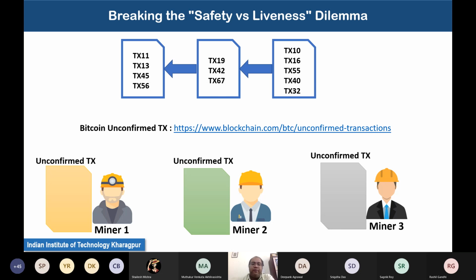Now for Bitcoin, you can actually see these unconfirmed transactions. So let me share my browser tab and show you these unconfirmed transactions from Bitcoin.